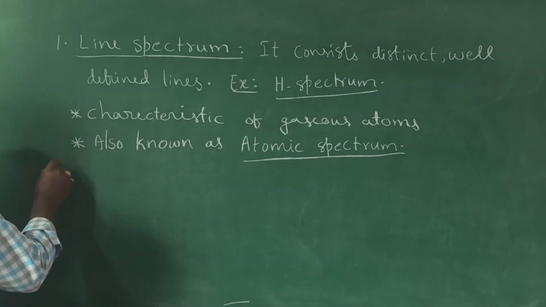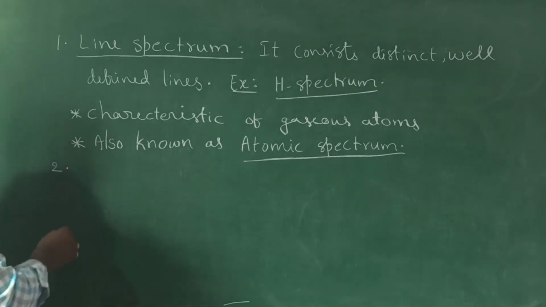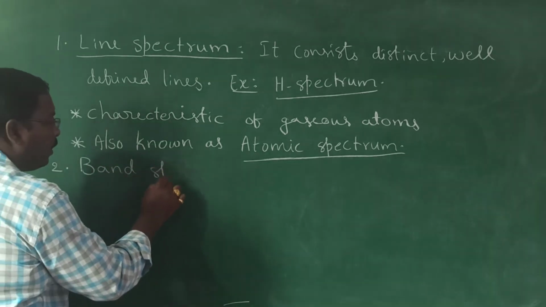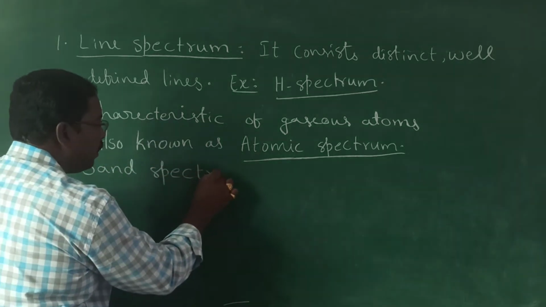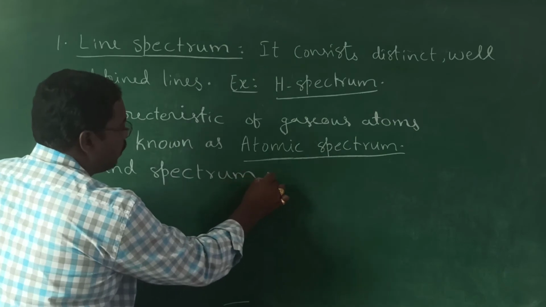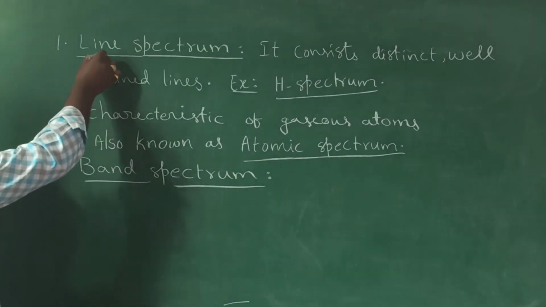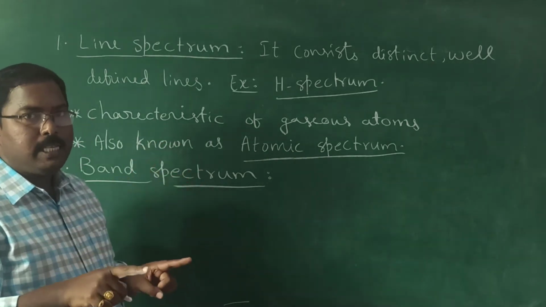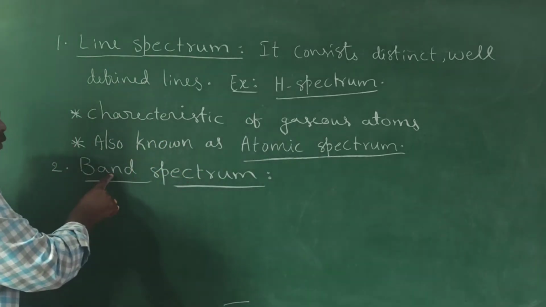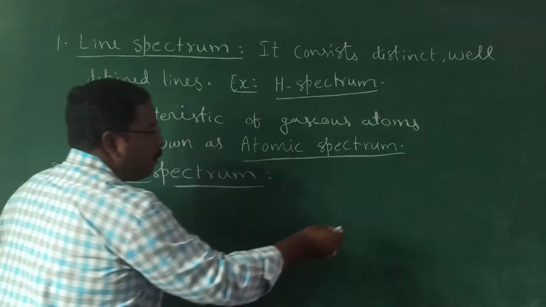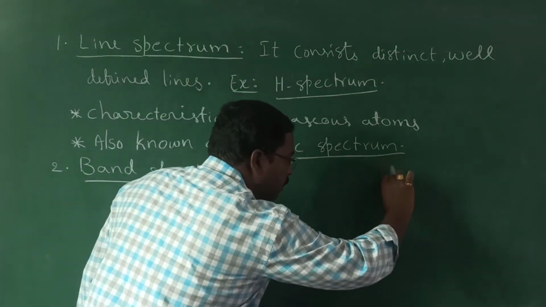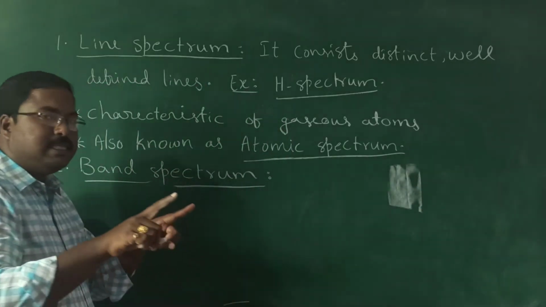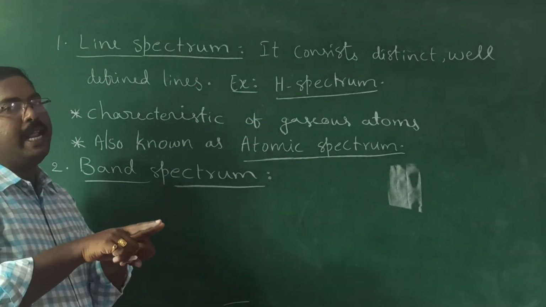Now coming to the last type of spectrum, that is band spectrum. In line spectrum we have distinct, well-defined lines. But in the case of band spectrum, band means you know, we will get it like this, meaning the lines merge with one another.